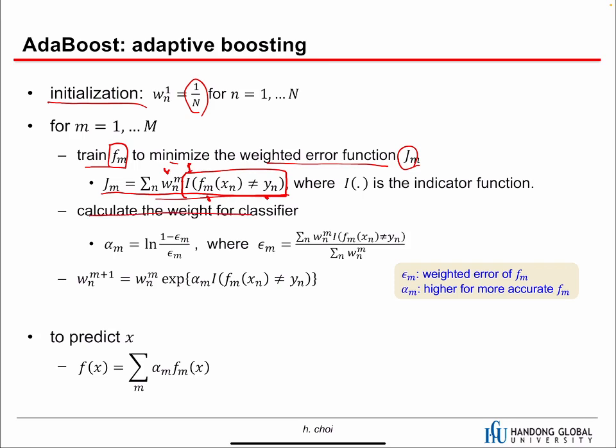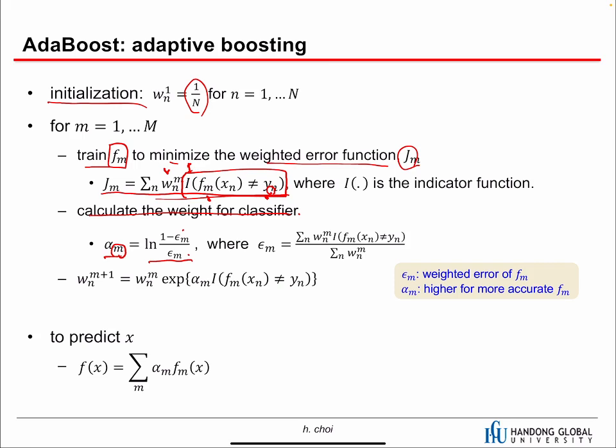And then we calculate the weight for the classifier. This one is about the classifier. So m is about the model and n is about the samples. Look at these equations. If the error is high, then alpha is small. If the error is low, which means the classifier is good, then alpha is high.